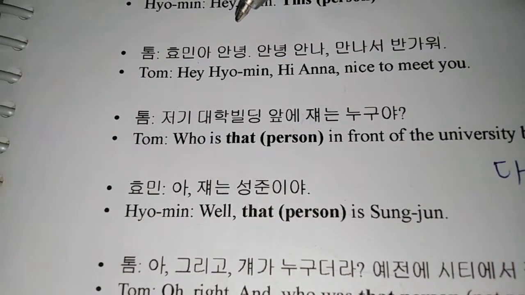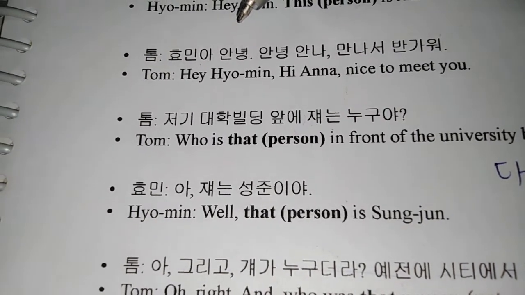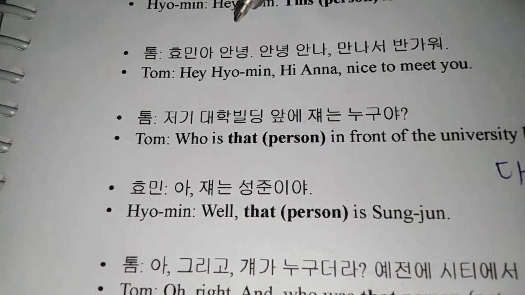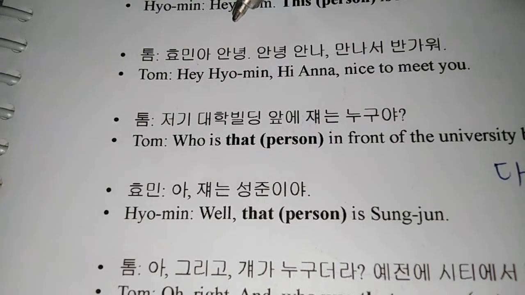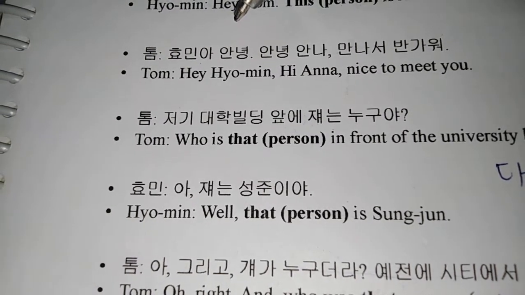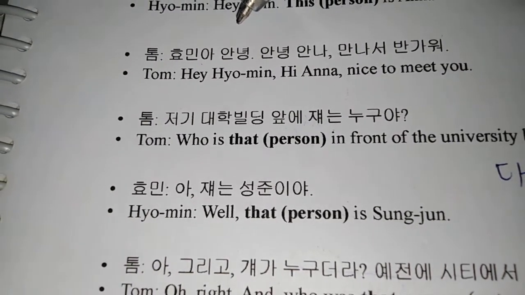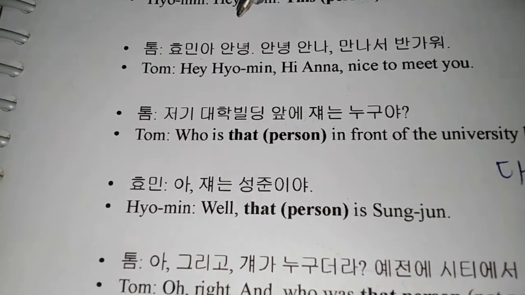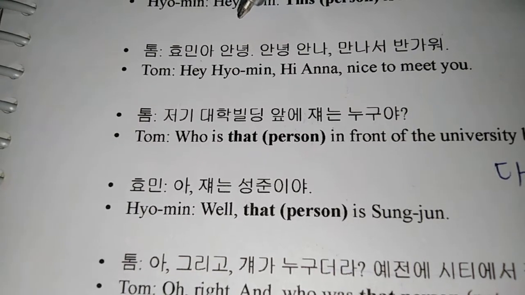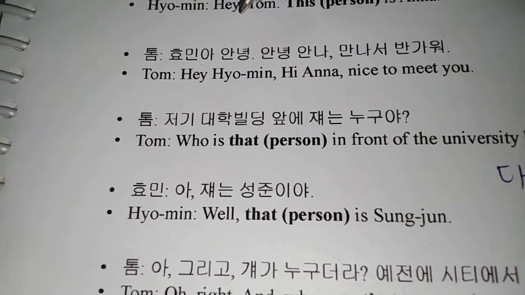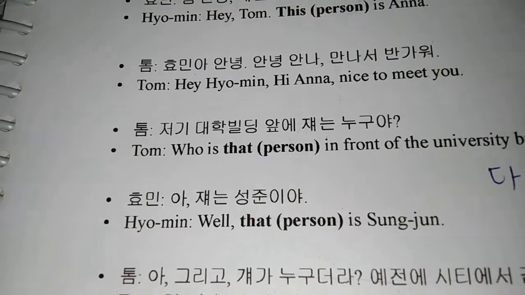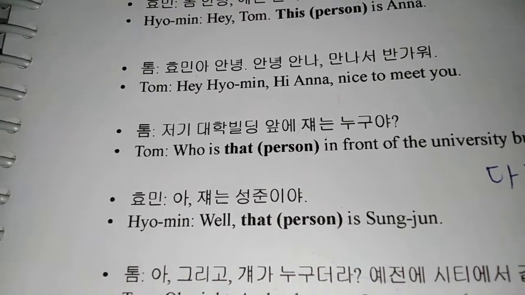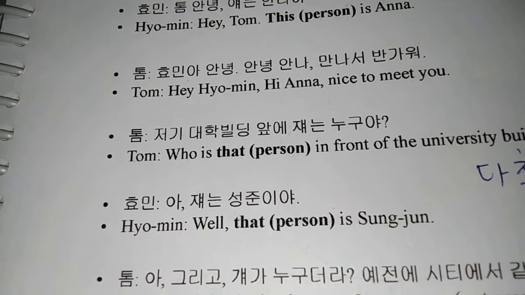In a respectful 존댓말 conversation, or a conversation with mostly 존댓말, or even if it is informal, you would usually use 안녕히 가세요 or 안녕히 계세요 when you're leaving someone. So what is the difference between 안녕히 가세요 and 안녕히 계세요?